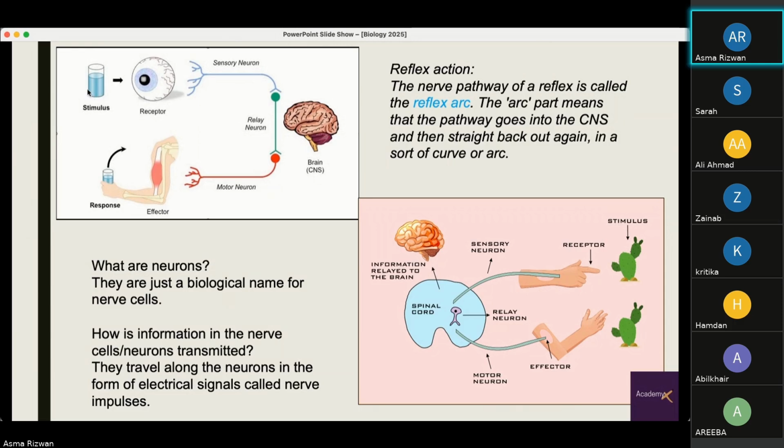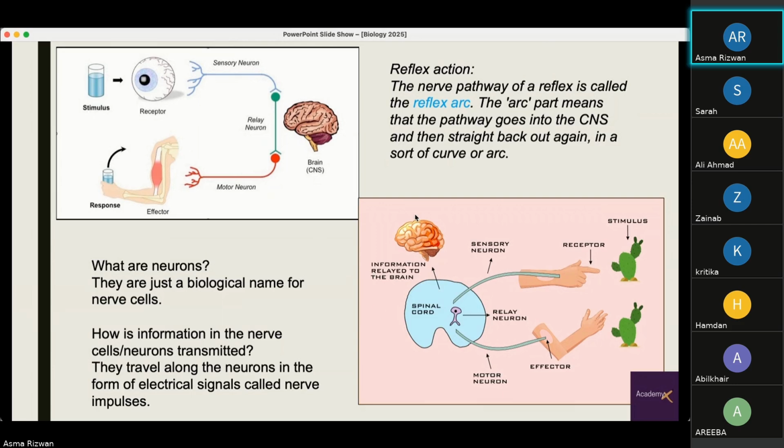So you, for example, saw the stimulus, a glass of water in front of you. It was received by your eyes. The sensory neuron carried it to your spinal cord and brain. The relay neuron is actually the intermediate pathway for it. And the signals were sent to a motor neuron, which signaled your effector organ, the muscles, to grab the water and drink it.